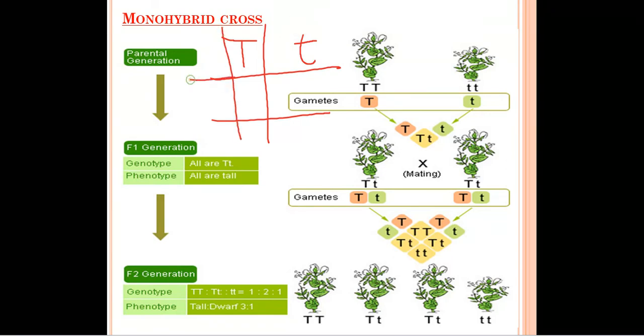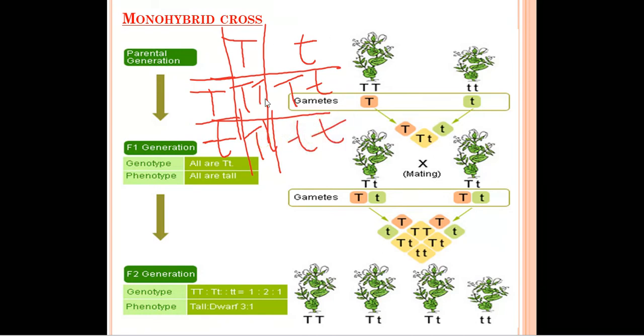Again, on this side you can take one capital T, and on this side you can take small t. These are the two combinations. One was capital T, small t, capital T, small t. Capital T will combine with capital T to form this one. Capital T will combine with small t, so it will form like this. Capital T, small t, and in this section also small t, small t.